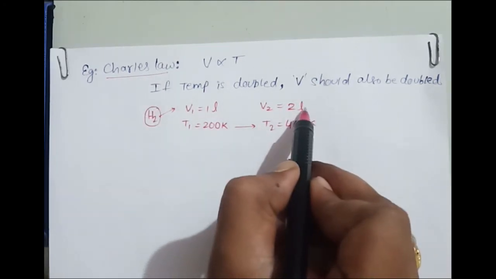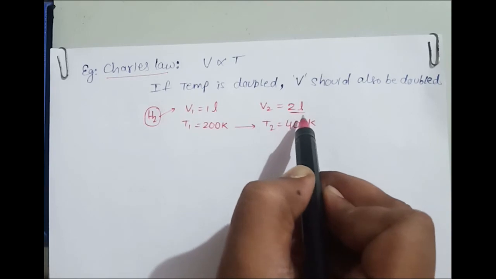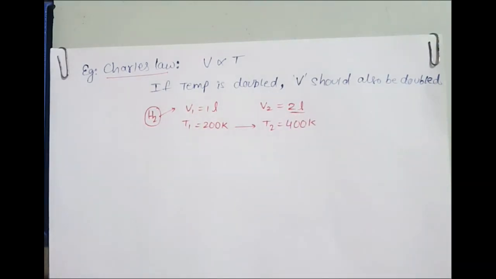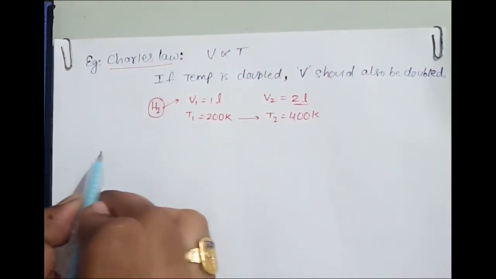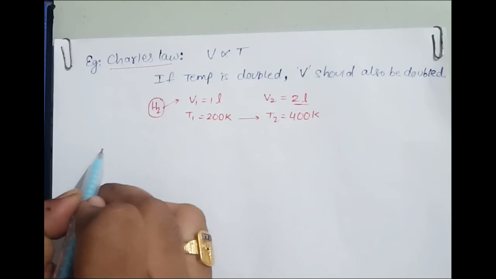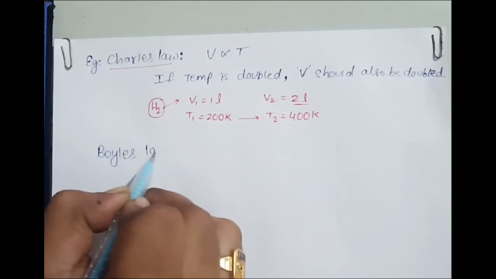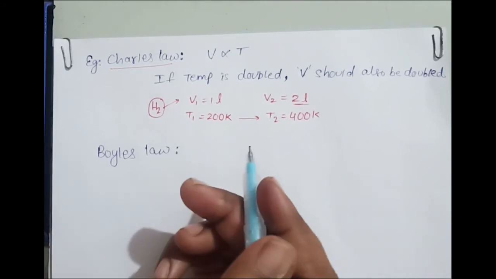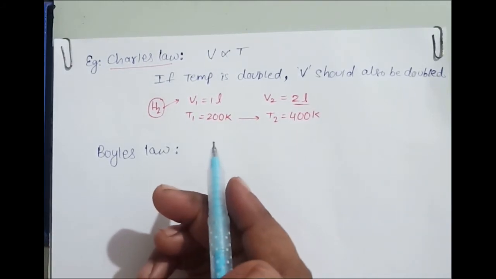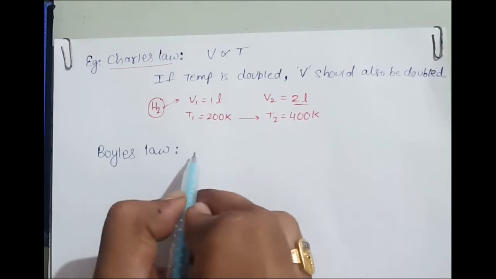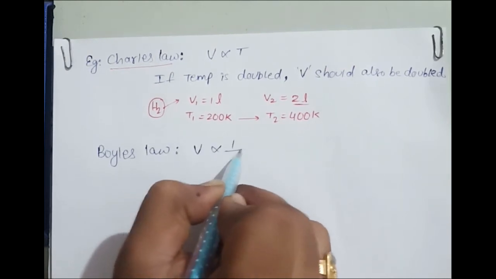But if the volume is coming either more or less than 2 liter, then I cannot say this is obeying Charles' law. It's not called an ideal gas. Understood? That is the ideal gas definition. Now the ideal gas equation. I can take any gas laws. Let me take Boyle's law first. You can take any laws, you can try, and if you have any query, you can send a message in the chat box. Yes, volume is inversely proportional to pressure.